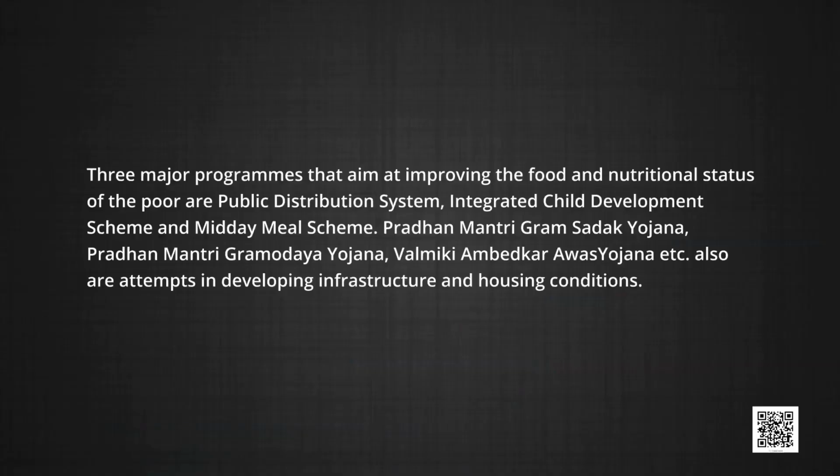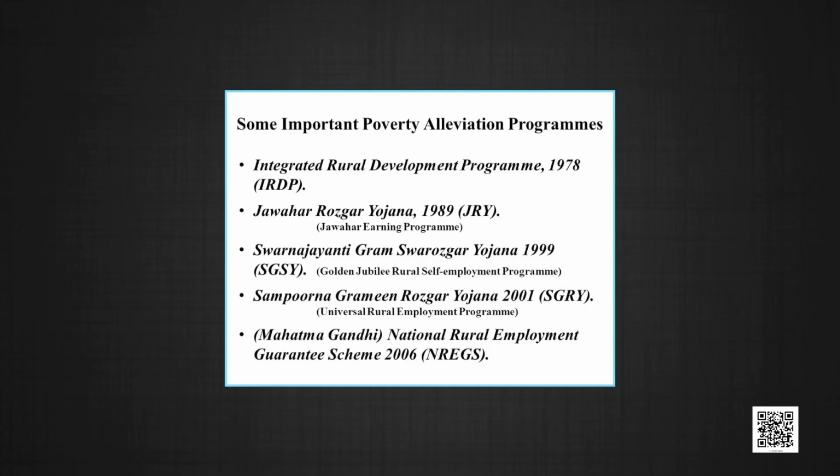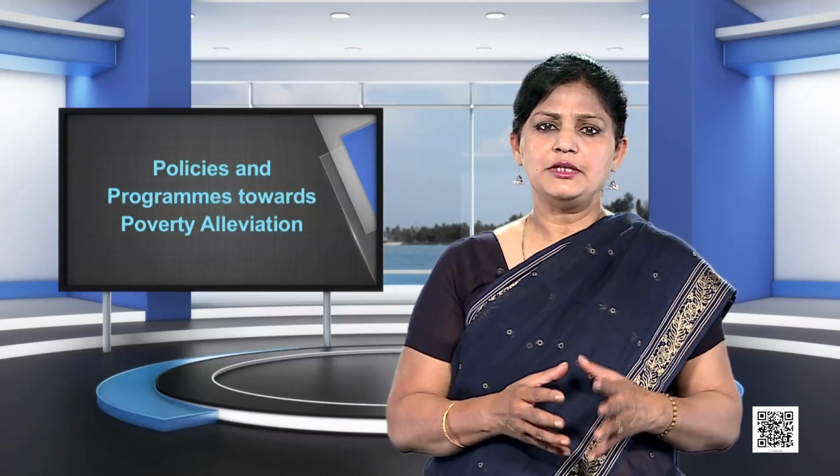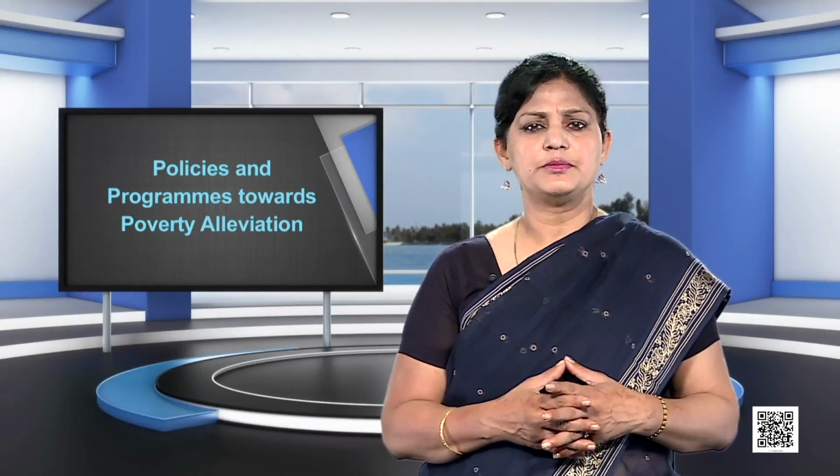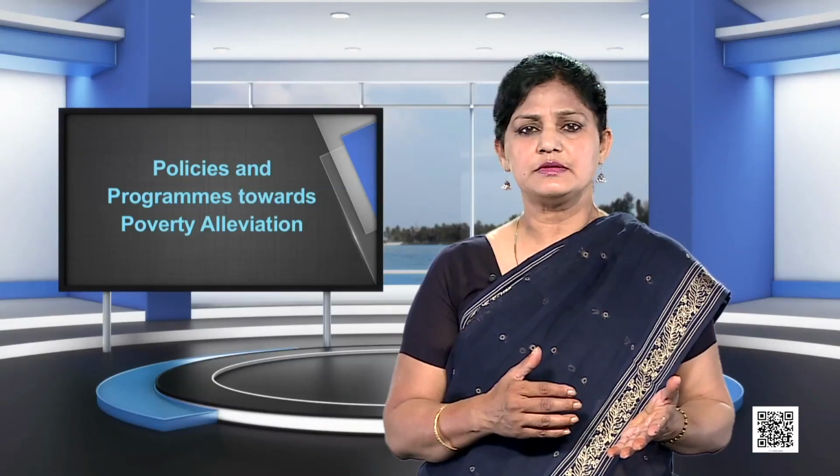The three major programs that aim at improving the food and nutritional status of the poor are the public distribution system, the integrated child development scheme and the midday meal scheme. Pradhan Mantri Gram Sadak Yojana, Pradhan Mantri Gramodaya Yojana, Valmiki Ambedkar Awas Yojana, etc., are also attempts at developing infrastructure and housing conditions for the poor. The government also has a variety of other social security programs to help a few specific groups.